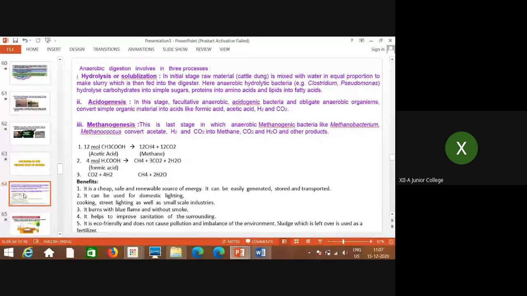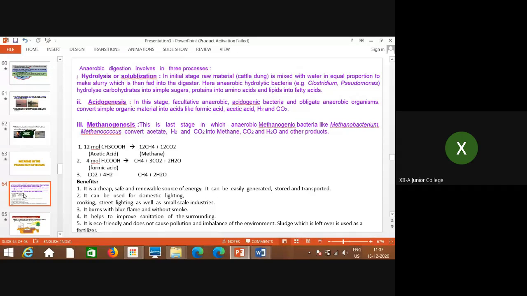One is sewage treatment, and the second is biogas formation, or the steps involved in biogas formation, along with the benefits. We will discuss these three steps first, and then the benefits of biogas. The first step is hydrolysis, also called solubilization, in which raw material is mixed with water in equal proportion to make slurry, which is then fed into the digester.